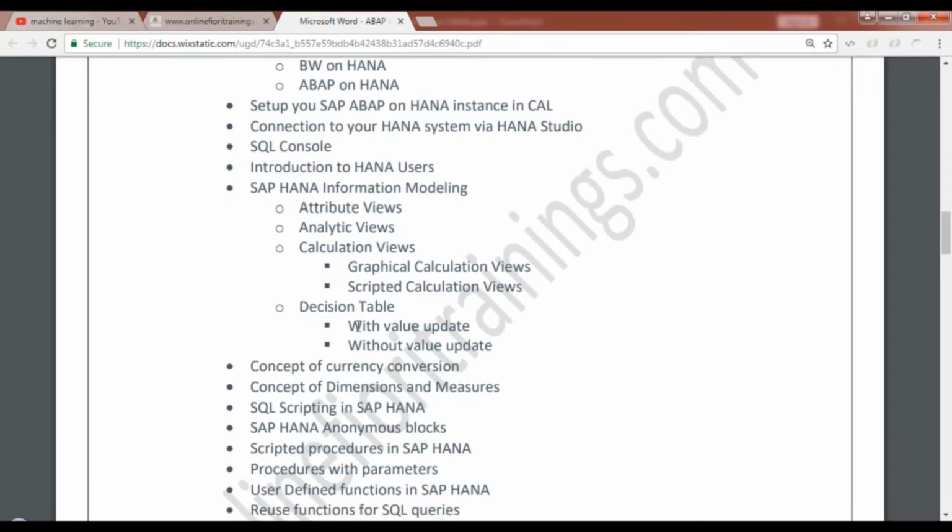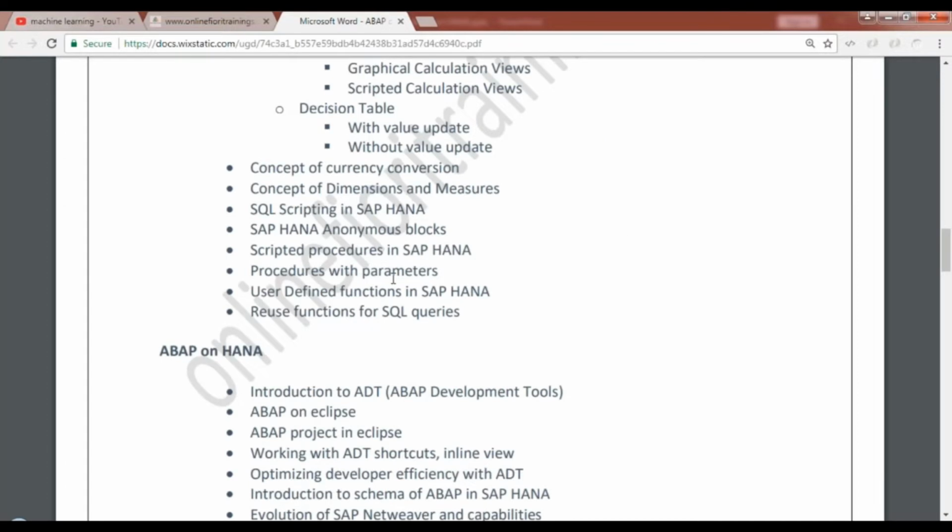And then we'll look at concepts of database currency conversions, and also how to identify dimensions and measures. And also we will have a deep dive inside SQL scripting in SAP HANA. Very important topic. Of course, we'll be spending about 5 to 6 hours on this topic, because this is going to lead your knowledge to a very good level of SQL script.